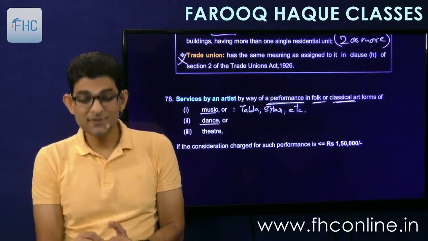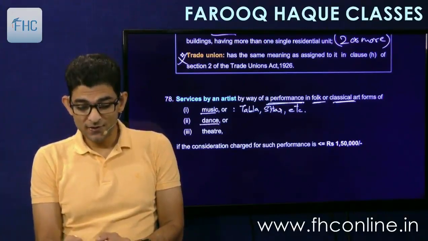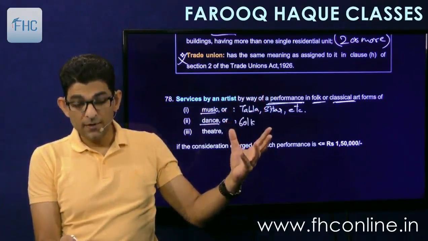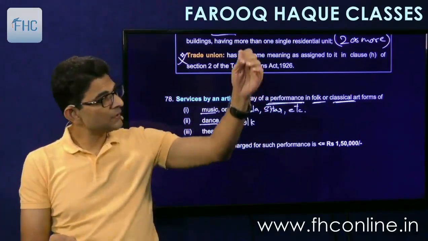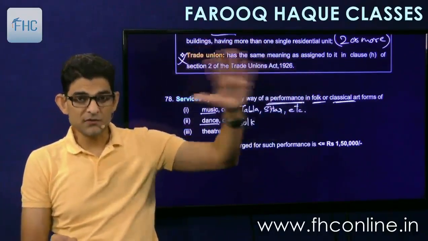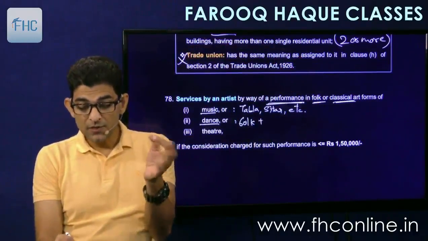Next is dance. In dance, the folk dances are always there, the folk ones. Folk dances means the dance of Assam, dance of Orissa, dance of West Bengal, and so on, plus the classical dances.